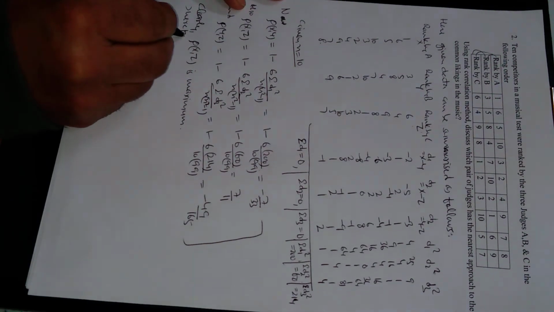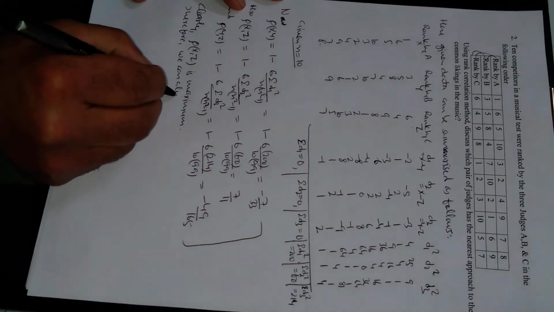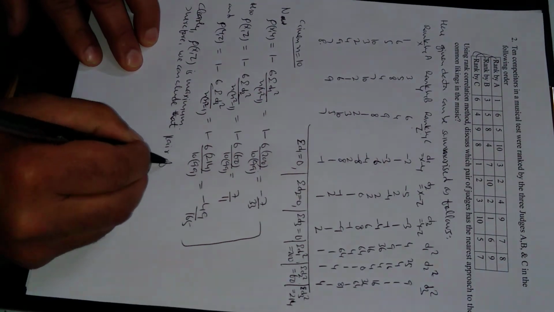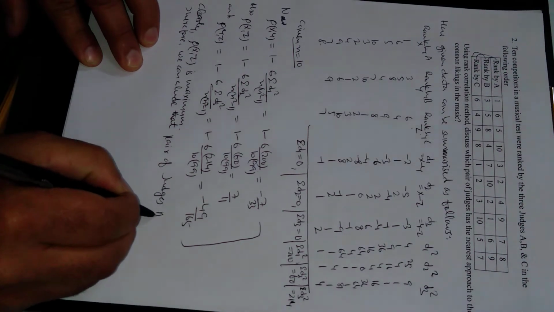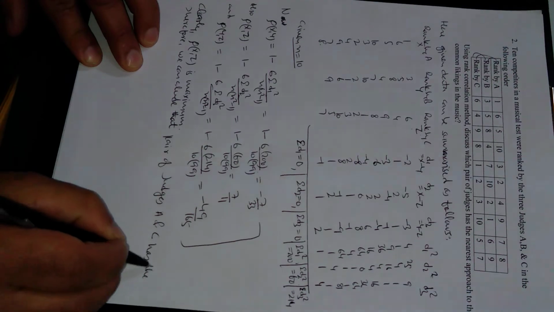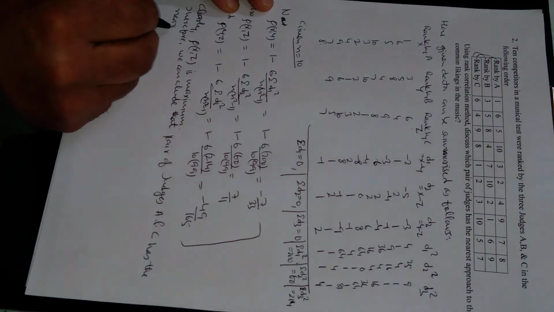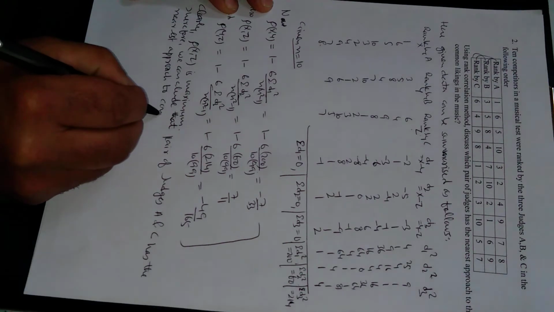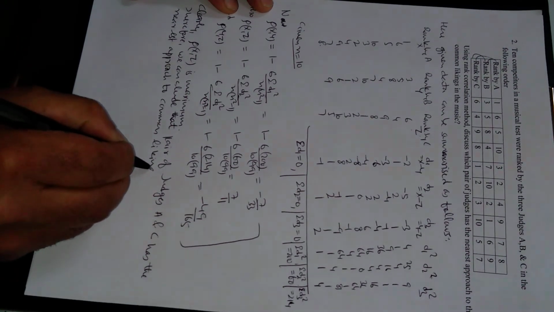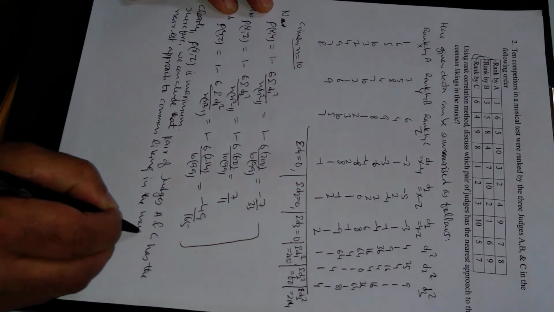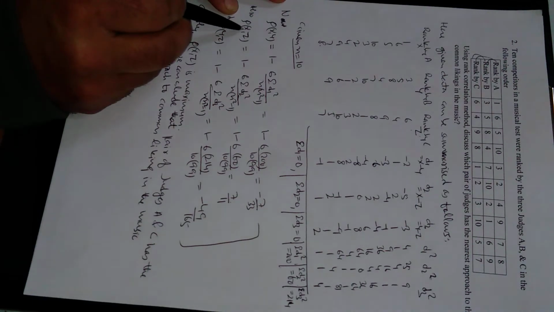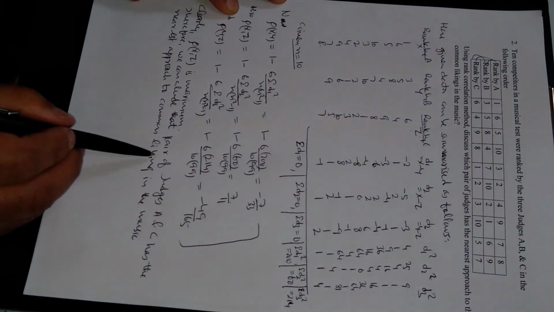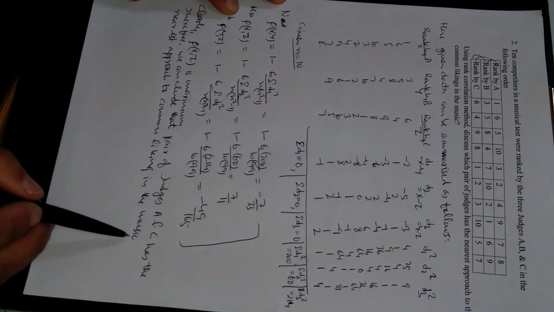Therefore, we conclude that pair of judges A and C has the nearest approach to common liking in the music, because this rank is highest and this is the rank between x and z, means rank between A and C. That's why we conclude that pair of judges A and C has the nearest approach to common liking in the music.